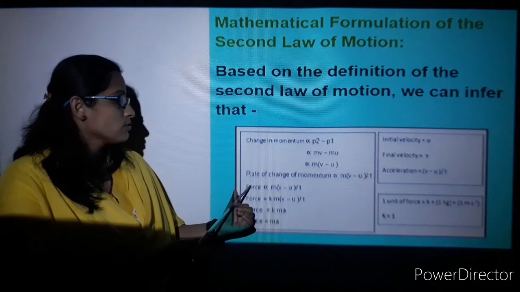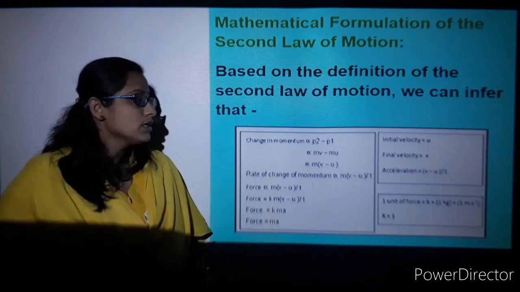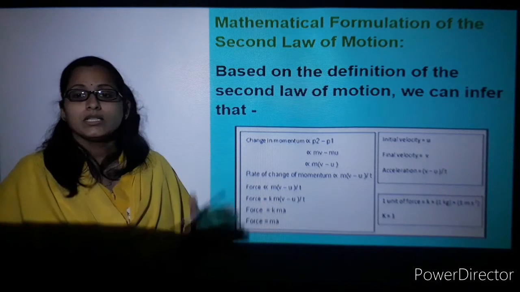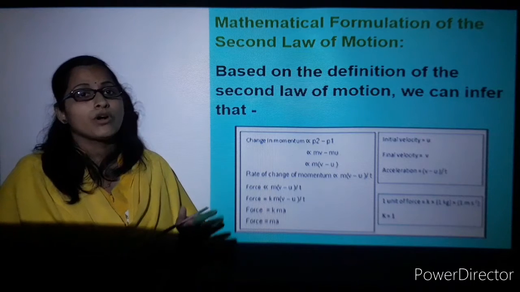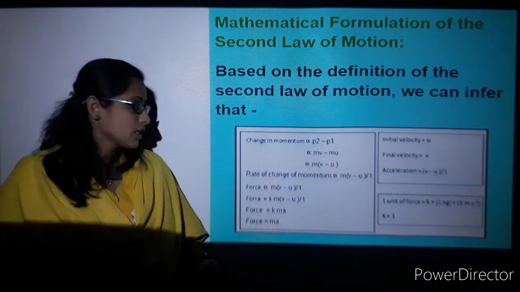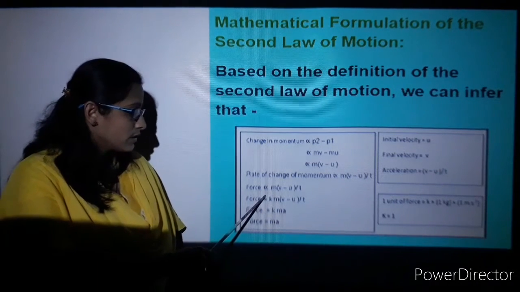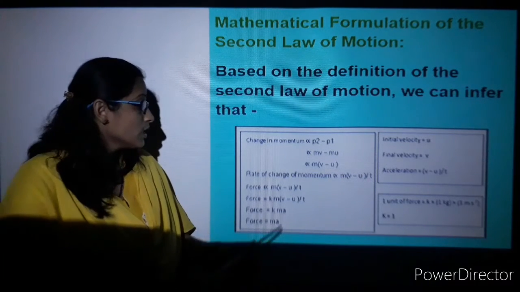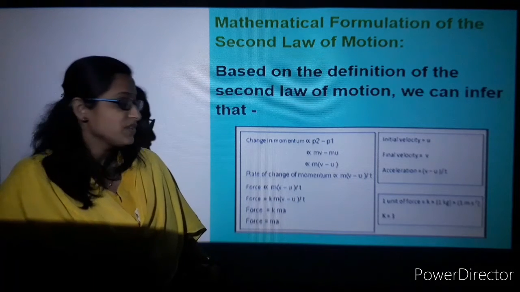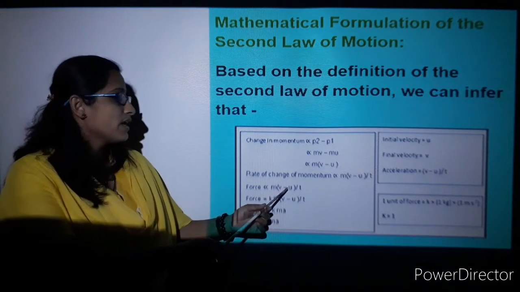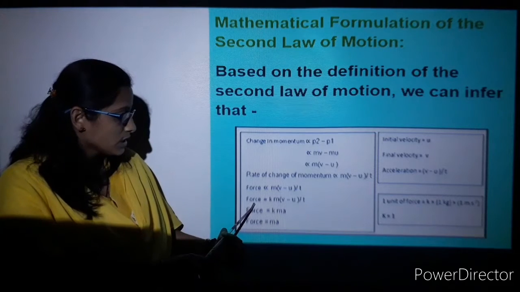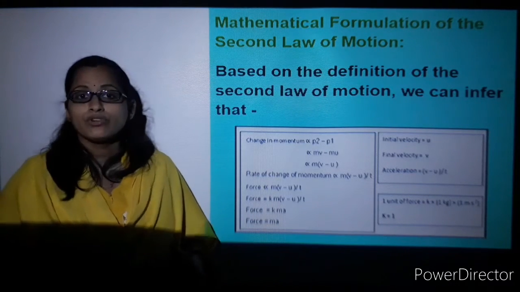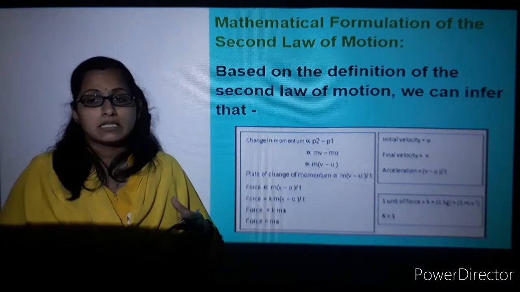So you can see that the rate of change of momentum is directly proportional to the mass times the change in velocity, from the initial point to the final point, with respect to the time taken. So force is directly proportional to m into (v minus u) with respect to time. So force is k into m (v minus u) by t. So force is equal to mass into acceleration.